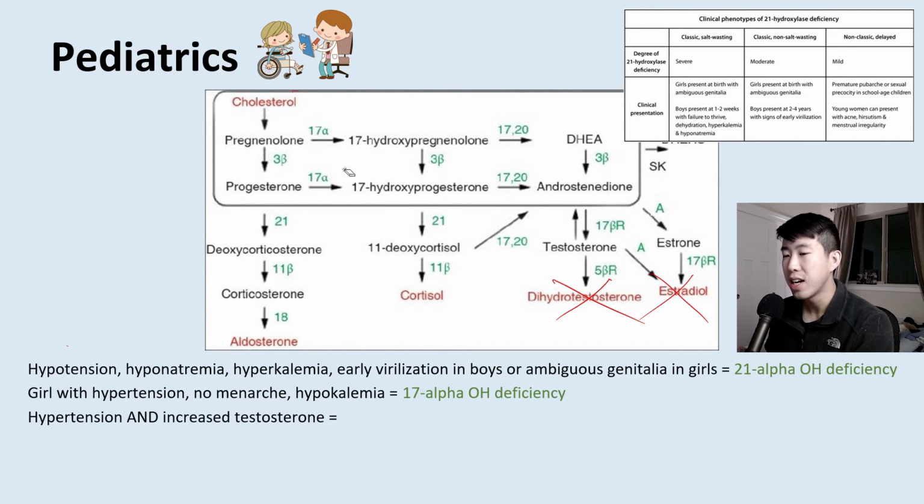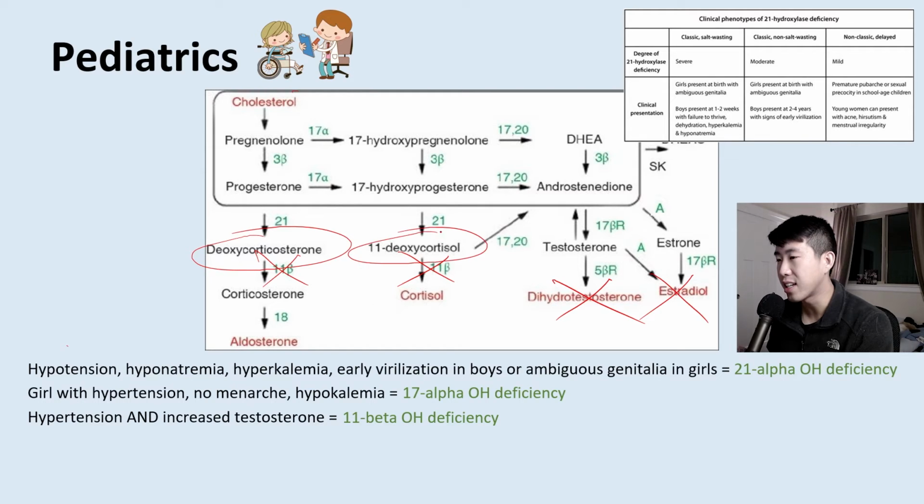Next, we're going to have hypertension and increased testosterone. This is going to be actually an 11 beta hydroxylase deficiency. So that's knocking out right here. The reason you have hypertension is because this deoxycorticosterone and 11-deoxycortisol have some weak mineralocorticoid effects. So they actually will help your blood pressure. And then you're still going to be shunting a lot of things to the sex hormone pathway. And so these are going to be increased. So this is why you have high blood pressure and you have increased testosterone.